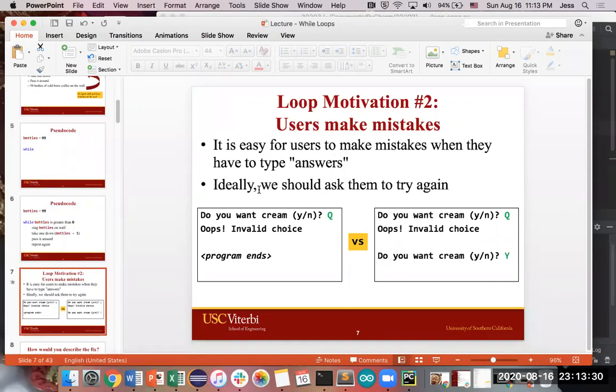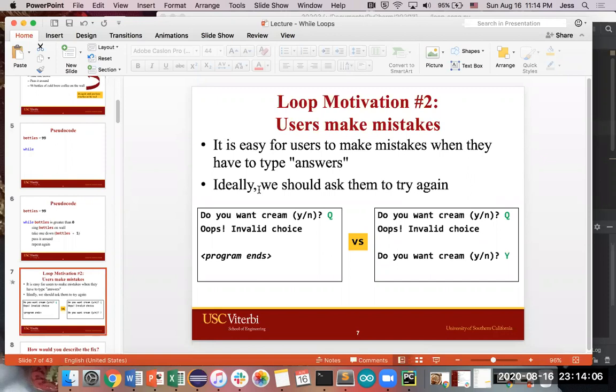Fortunately or unfortunately, humans are not computers, and so humans will often make mistakes. It's easy for users to make mistakes whenever they have to type in answers, whenever it's not something like just pick A, B, C, or D. If it's like type in your name, it's easy for people to type in the wrong thing. So ideally, instead of just saying you typed something wrong, or saying I don't know how to read this, I'm going to quit, we're going to explode, we want to find a way to give users a chance to try again.